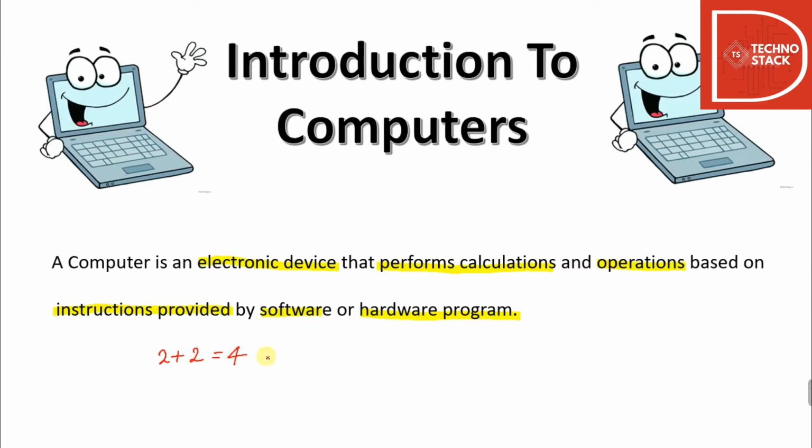You are giving this input to your electronic device. You are using a software program, and with the hardware, that is the keyboard, you are providing this input, and this is the output you get.